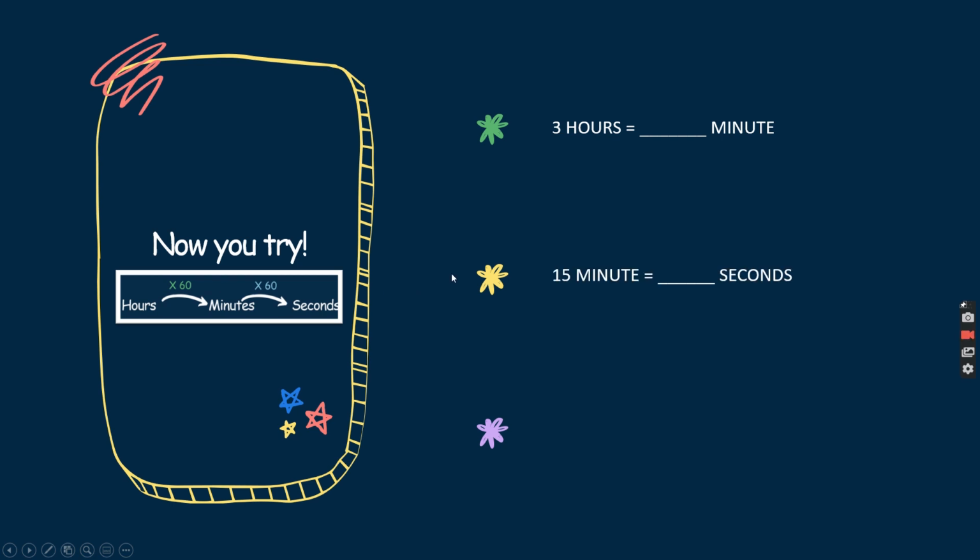So the second question is 15 minutes to seconds. So check which conversion you are taking. So from minutes to seconds, it's right here, minute to second, you just times it by 60. Rewrite it in column form first, and then do it slowly.